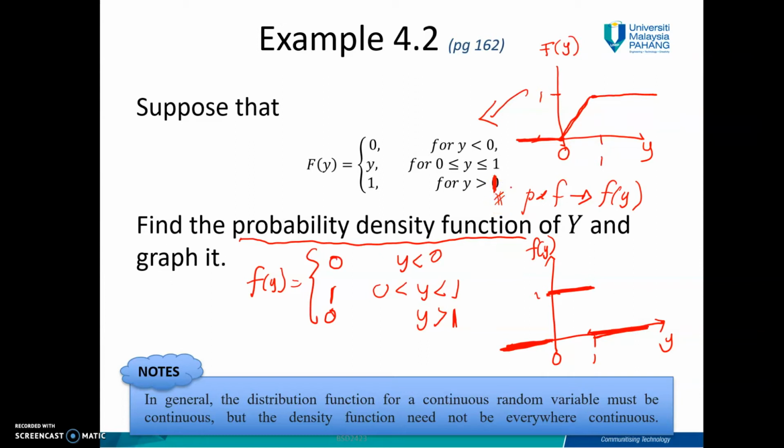Note here, in general, the distribution function for a continuous random variable must be continuous. But the density function is not everywhere continuous. You can see here, this one should be continuous, but if you look at your density function, is this continuous? No, not really. It is not necessary to be continuous. But the distribution function should be continuous like this.